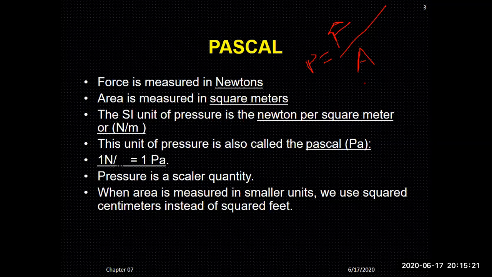The unit of area is meter square and the unit of force is Newton. If a force of 1 Newton acts on an area of 1 meter square, then the pressure exerted by the force will be 1 Pascal. So the unit of pressure is also called Pascal, and it is a scalar quantity because it doesn't have any direction. When the area is small, we use square centimeter instead of square feet.